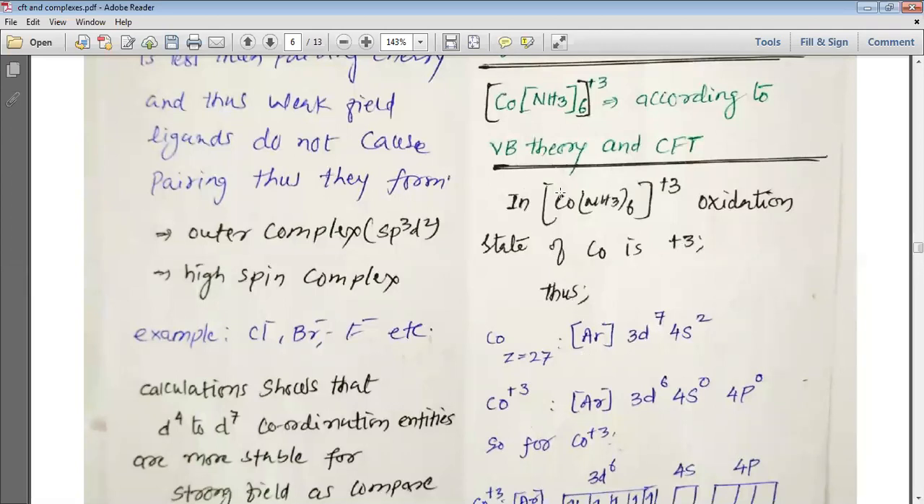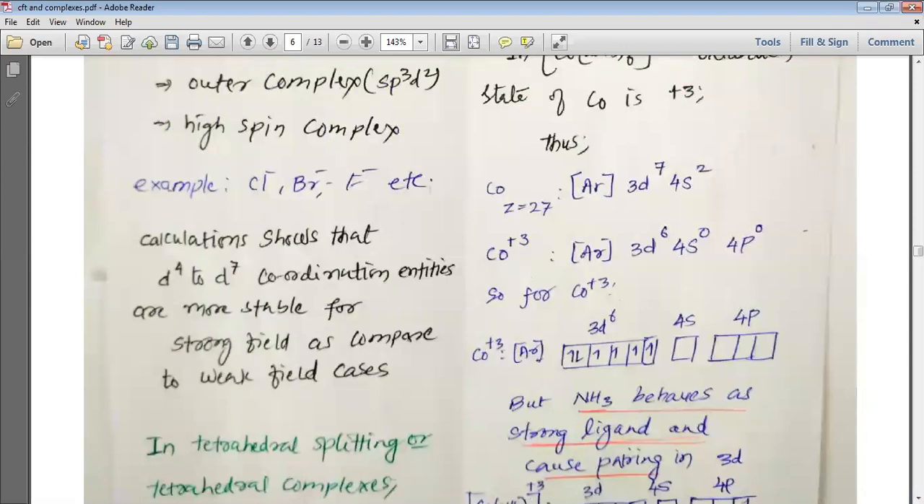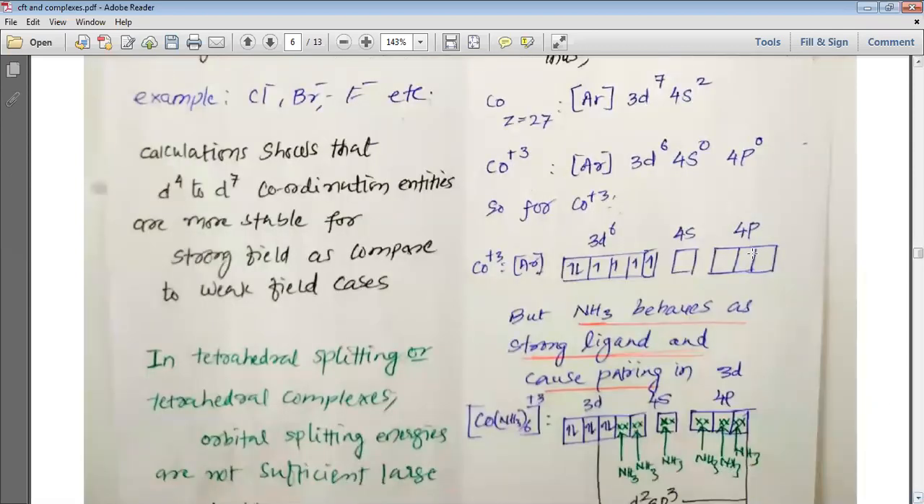So you can easily understand that NH3 is always 0, so there is no charge, and that is why the oxidation state of cobalt is going to be +3. Cobalt's atomic number is 27, so it is argon 3d7 4s2. But for being +3, 3 electrons are being removed, so 4s2 turns to 0, and 3d7 turns to 3d6.